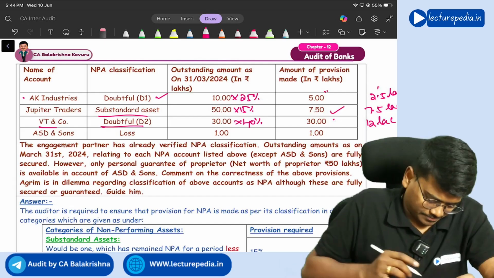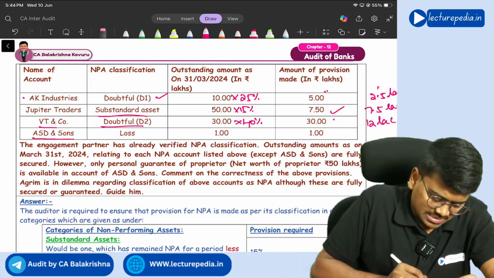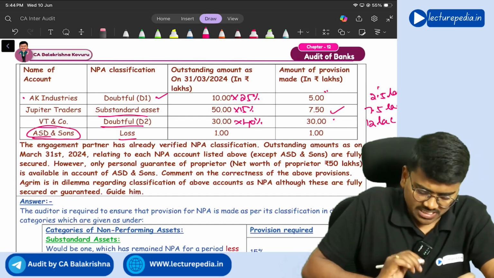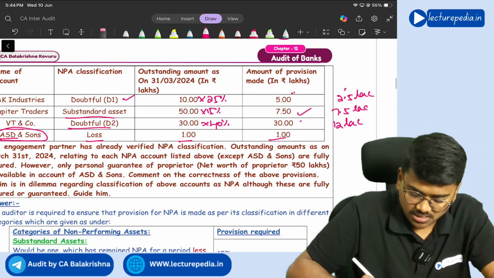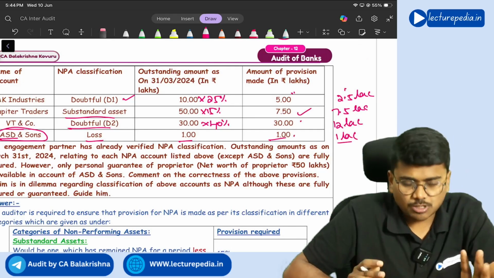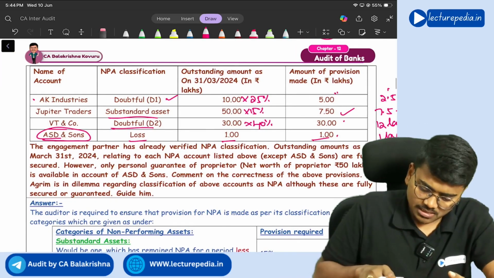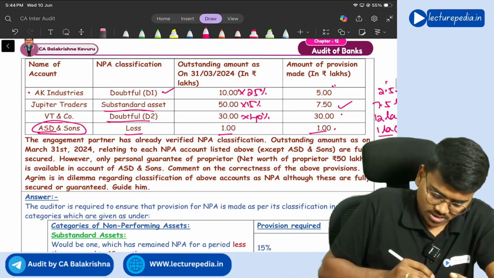Next, ASD and Sons loss. If it is a loss, the complete amount should be provided as provision, right? So 1 lakh should be provided as provision. They have provided 1 lakh. We'll read this question once here also.